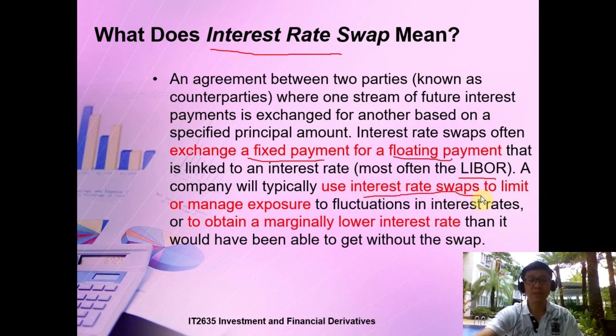The interest rate swap is built to limit the exposure to market exchange rate fluctuations, to manage the risk exposure, and hopefully attain a more favorable interest rate for the party.